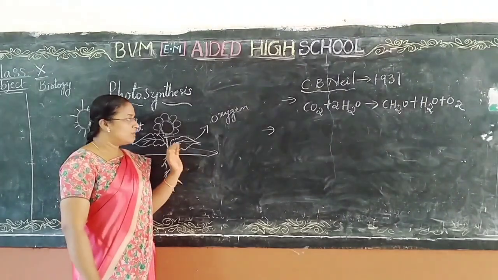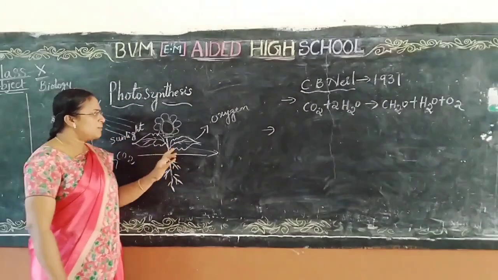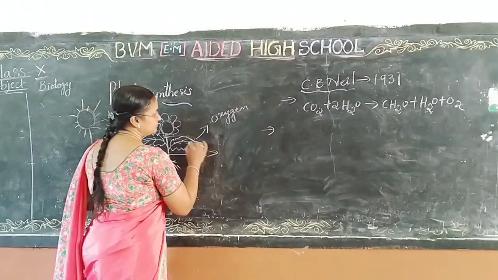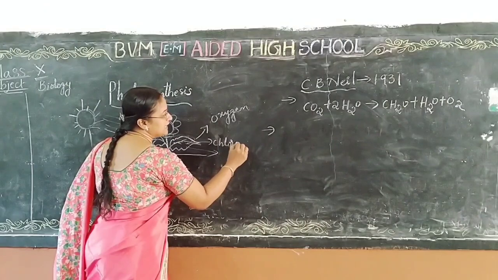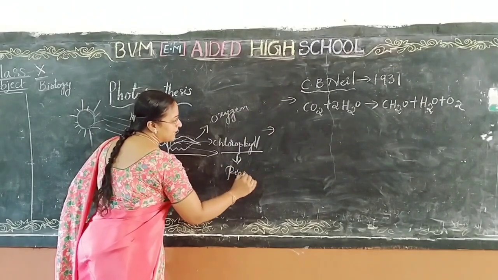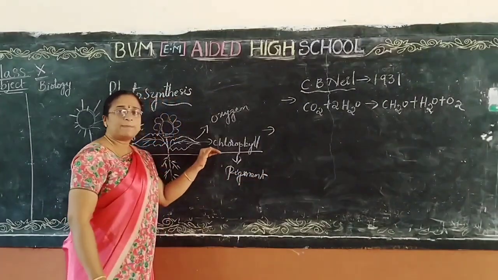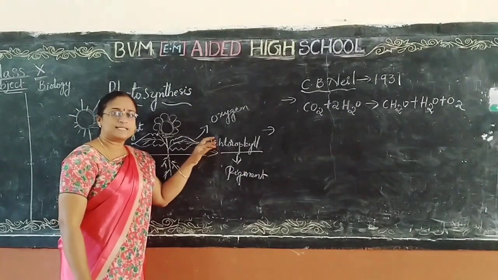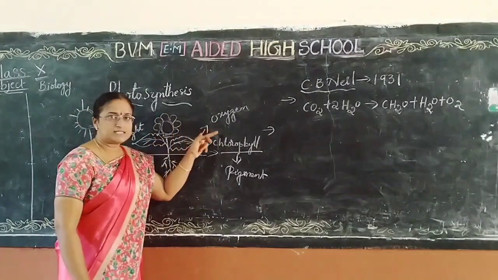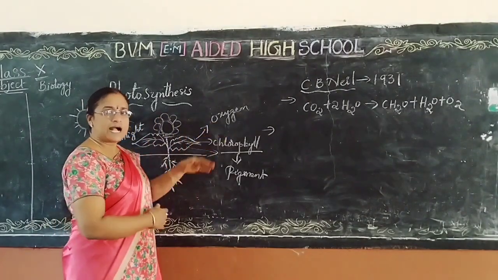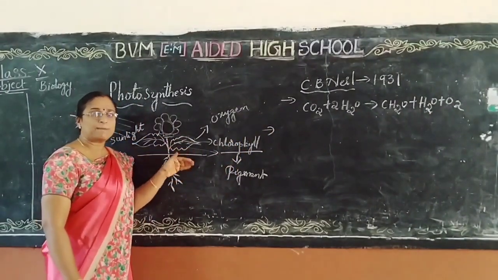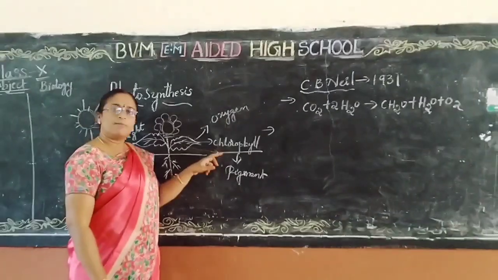If you observe these plants, almost all the leaves are green in color due to the pigment called chlorophyll. Which pigment is present in these leaves? Chlorophyll pigment. This chlorophyll pigment can build up complex molecules from the simpler ones. We have already discussed carbon dioxide and others. So by using these simpler ones, the chlorophyll pigment can build up the complex molecules.